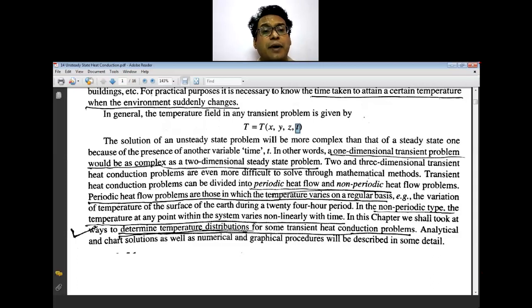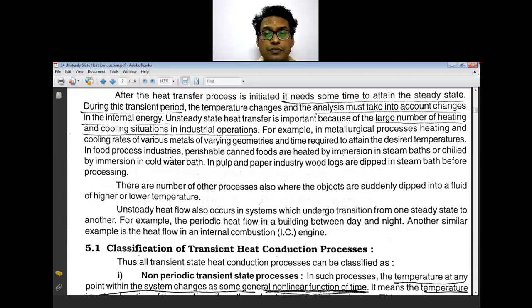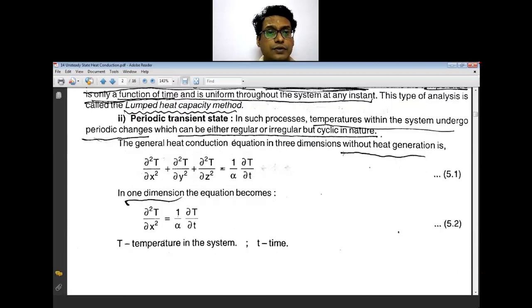So determining the temperature distribution for some transient heat conduction is our concern. Now we are going to discuss what will be the temperature distribution in the body at these transient conditions, at these unsteady state conditions. So this is our general heat conduction equation with no heat generation.